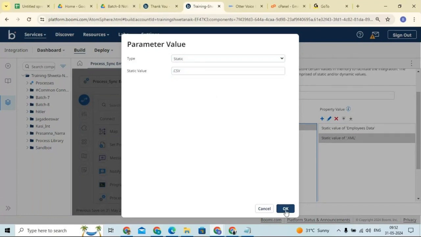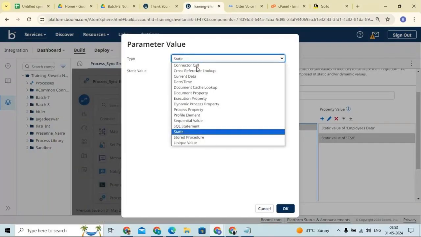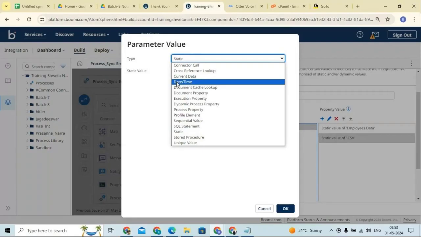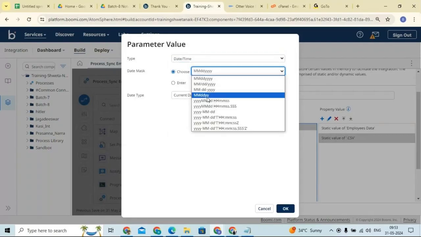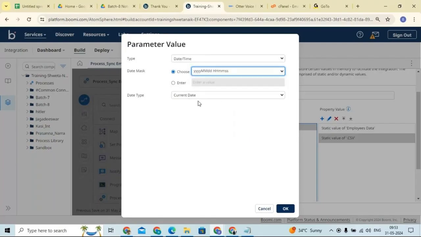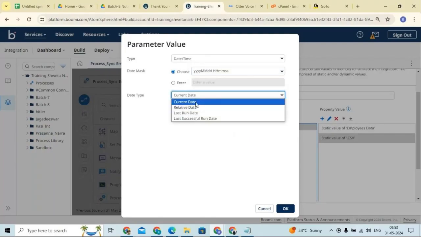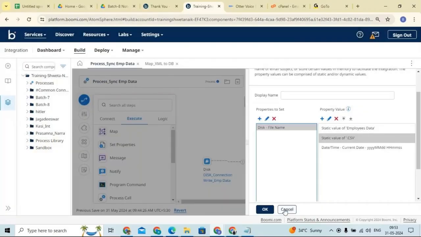Now again I want to give another name, date and time. Here we have date and time, with different date types. Let me select one of those. We'll go with the current date. Now the file name is set.